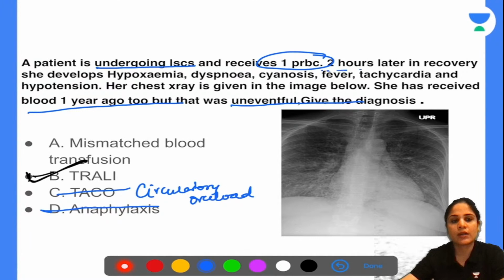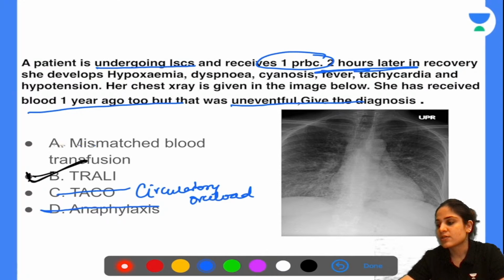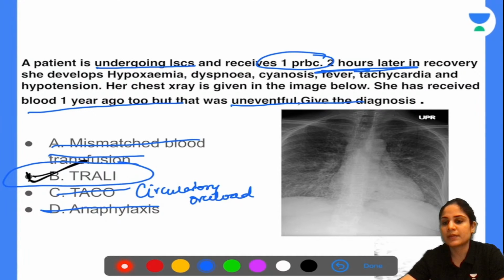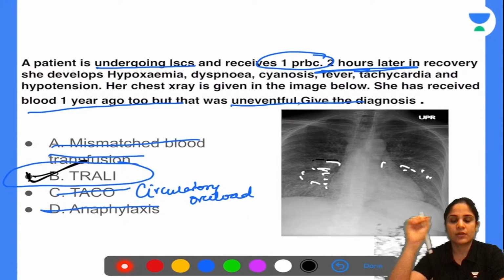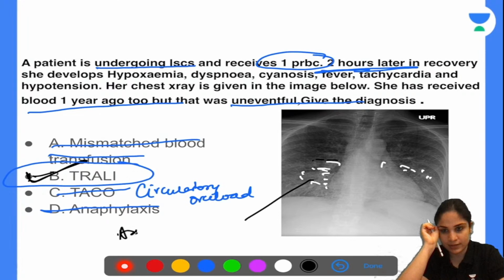So that is how you get to the answer by the ruling out method. Other than that, if you wanted to look, in the chest X-ray, what are you able to see? You are able to see the infiltrates in the pulmonary vessels. What are these infiltrates in the pulmonary vessel? This is nothing but antigen antibody immune complexes that you see lodged inside the pulmonary capillaries.